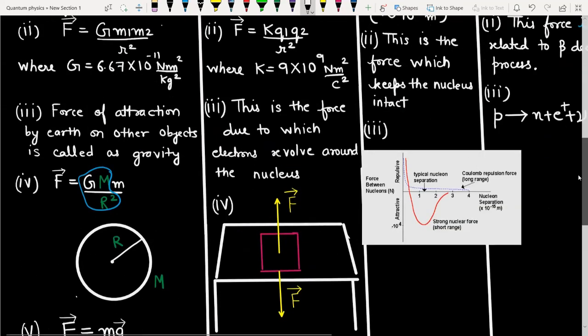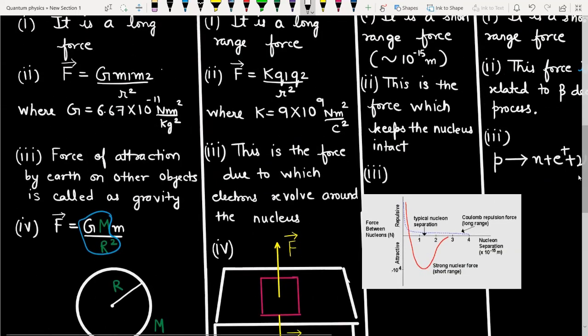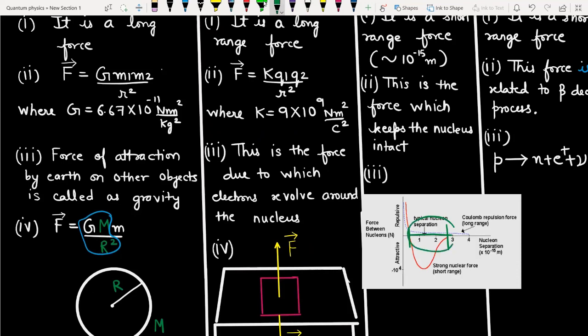You can see that this part shows the attractive part, and this part shows the repulsion part. If you look at the diagram carefully, this is basically the typical region of the nucleus, between 1 to 3 femtometers, and this dotted blue line shows the Coulombic repulsion force which I was talking about between the two protons. This is the Coulombic repulsion force, the dotted line, and you can see the red line.